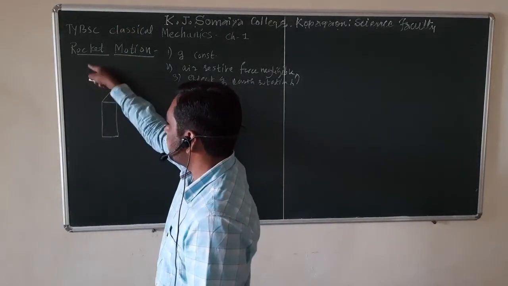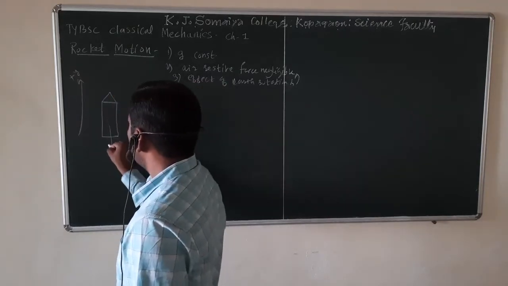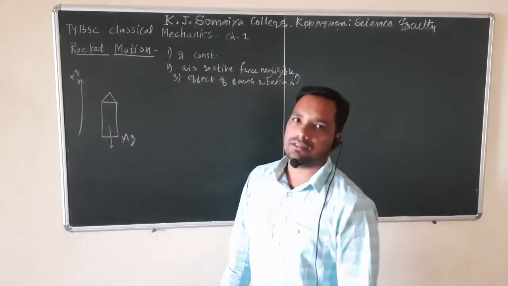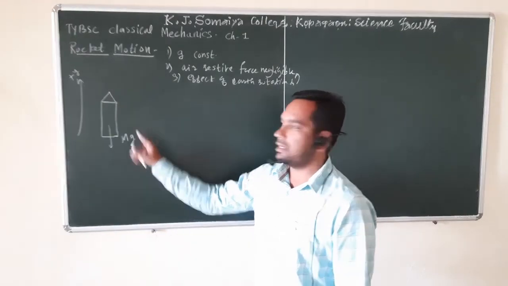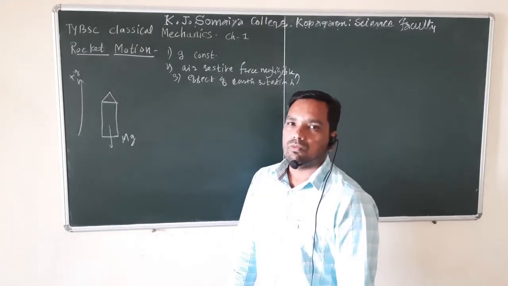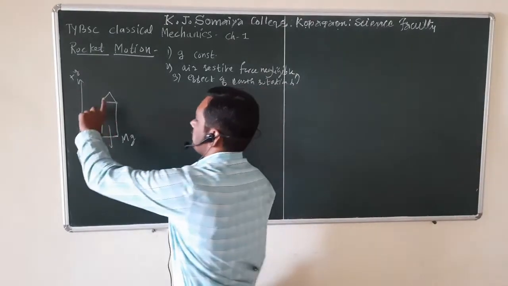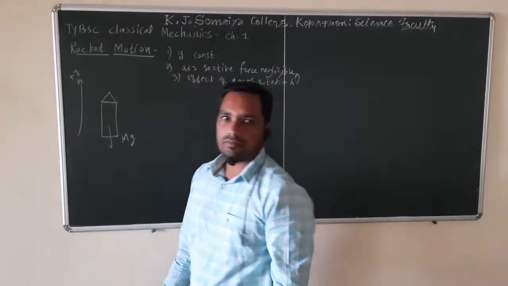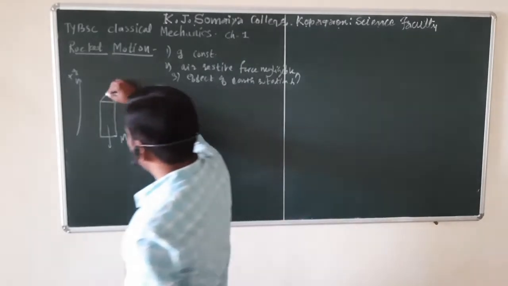If you take this direction as positive y direction, then the first force is the gravitational force, which is mass of the rocket multiplied by acceleration due to gravity, always directed downwards. Which is the second force? The second force is of course keeping the rocket propelled in the upward direction. That force is nothing but the thrust force.